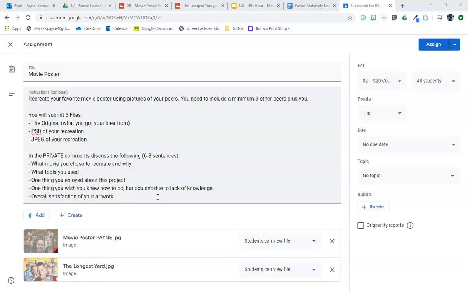You will need to include at least 3 other peers plus yourself. However, if the poster you find only has 2 people in it, that's fine as long as you are doing your best to match all other elements, okay? And one of those people that is being used is you. Don't just use your other classmates. You have to be in there too, okay?